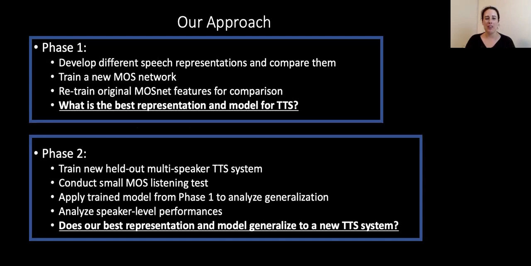Our approach is basically in 2 phases. In phase 1, we develop speech representations, train a MOS network, retrain the original MOS network using TTS data, and we determine what is the best representation and model for TTS. In phase 2, we train a new held out multi-speaker TTS system, conduct a small MOS listening test, and apply a trained model from phase 1 to analyze the generalization. The question that we want to answer in phase 2 is, does our best model developed in phase 1 generalize to a new TTS system?